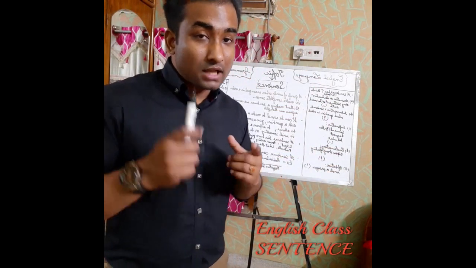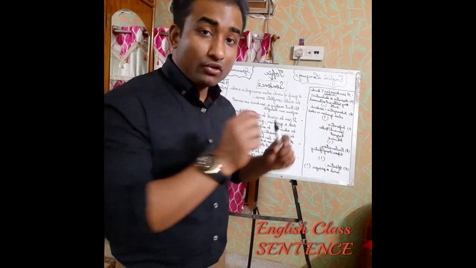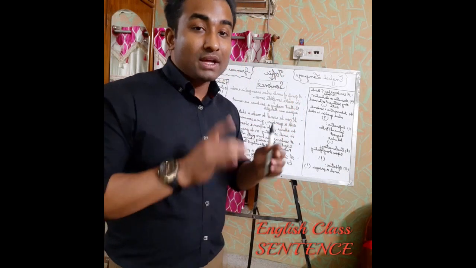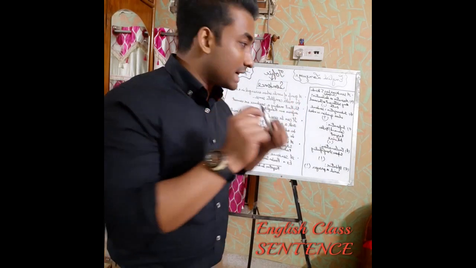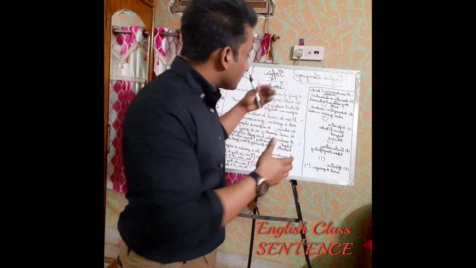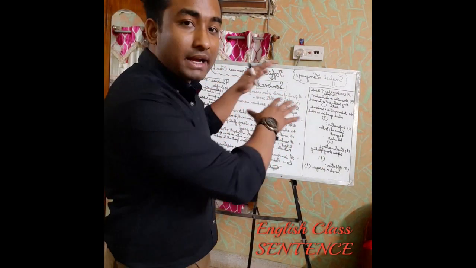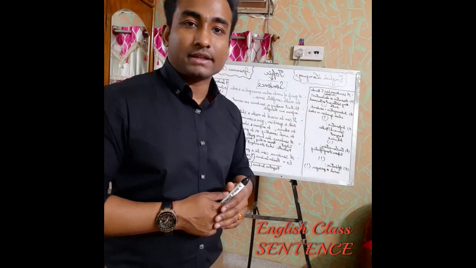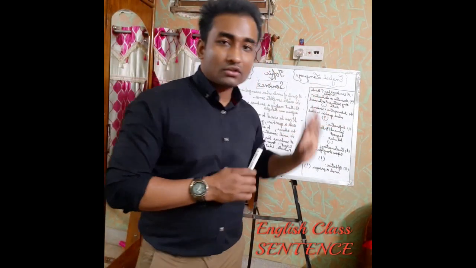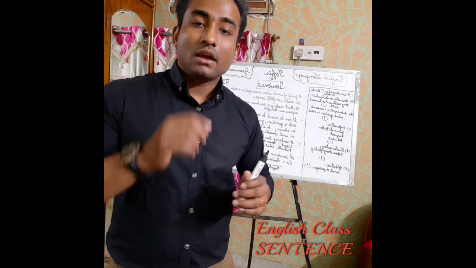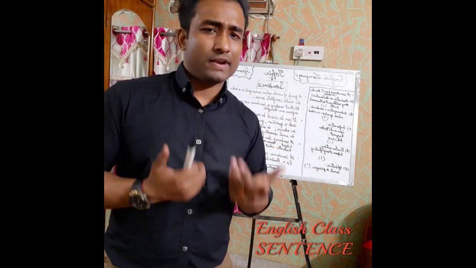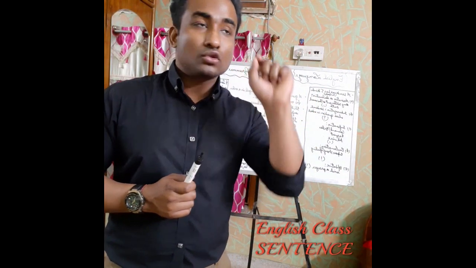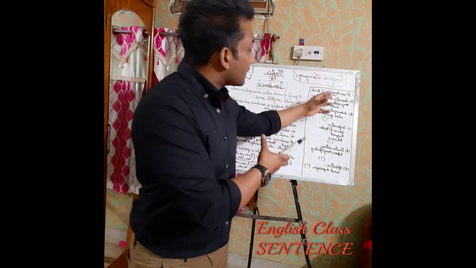So whenever you're framing sentences, now it's your task. If you really want to get benefit, or if you think that this course should be useful to you, then just remember a few important tips that I'll be giving you while explaining my chapters. So how to practice these 5 kinds of sentences? Very easy. Just read it twice or thrice and understand it properly. After that, frame sentences. You can write more sentences also, or when you read a book, try to identify under which category those sentences are coming.